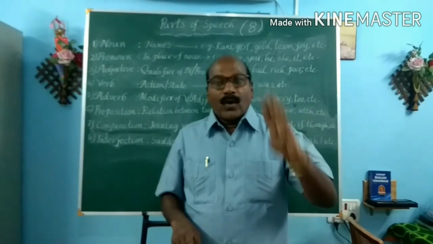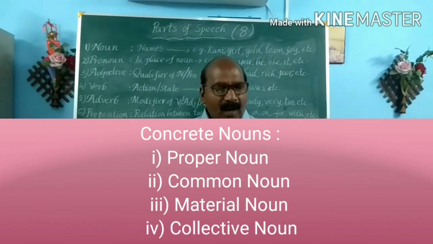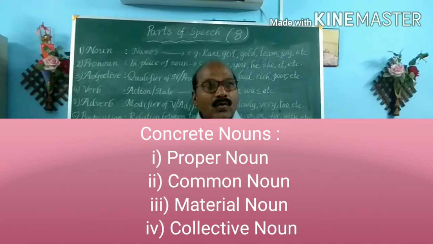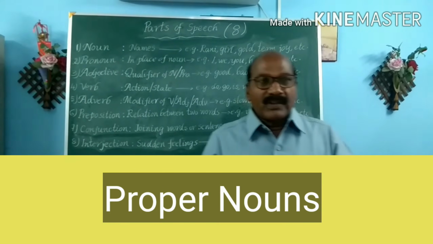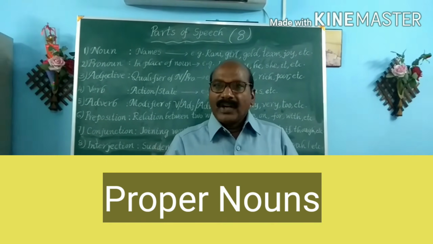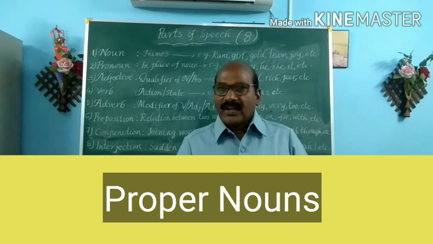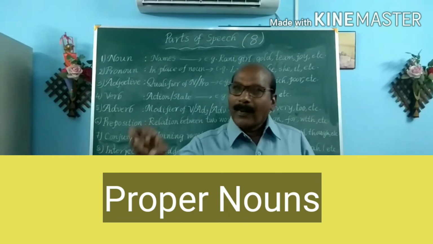Concrete nouns are subdivided into four types. They are proper nouns, common nouns, material nouns, and collective nouns. Proper nouns are particularly given names, specially given names: India, Pakistan, Shirala, Bapatla. These are the specially given names, so they are called proper nouns.